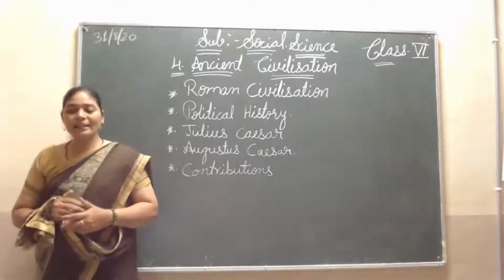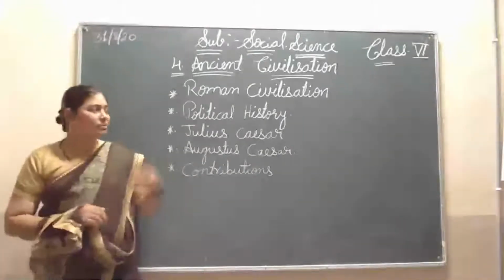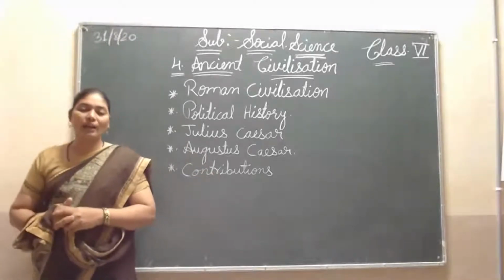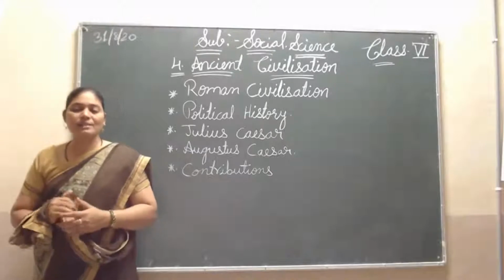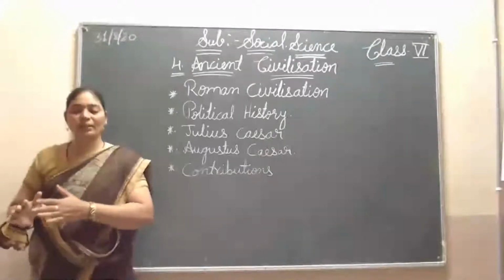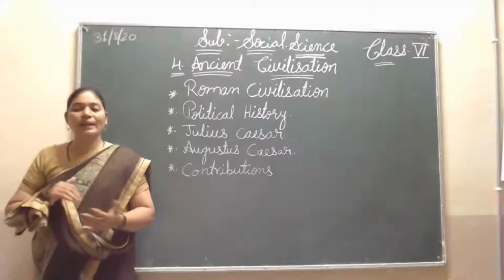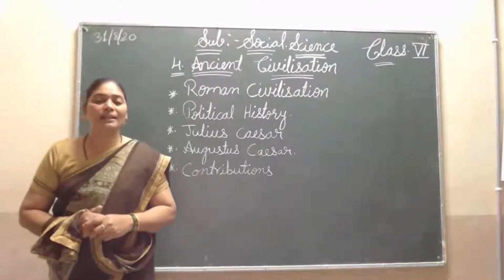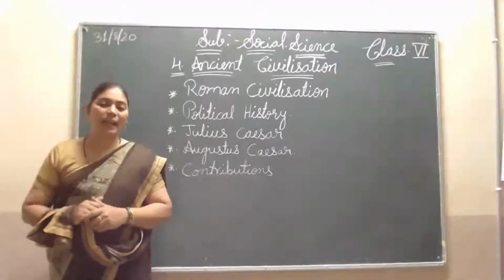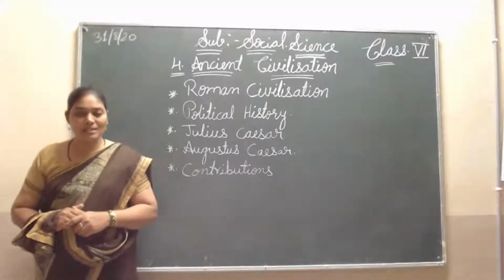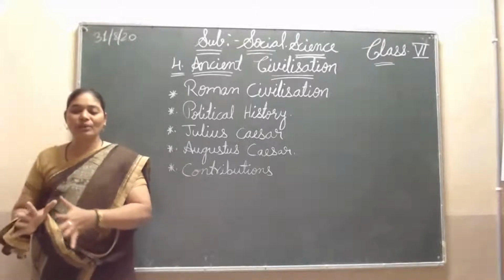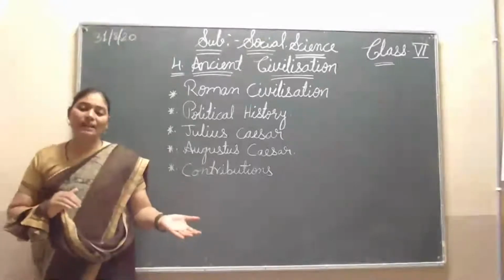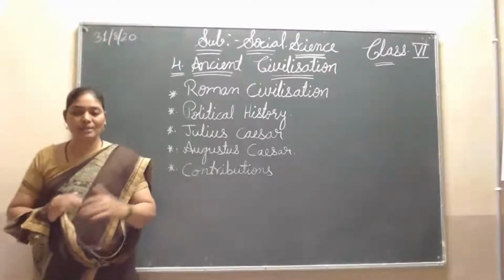So here, Italy is a peninsula. In the previous class also I told you, peninsula means what? It is also a peninsula, and this Italy is also a peninsula. It comes near the Mediterranean Sea, and it is near South Europe also. Peninsula means a land that is covered by water on three sides and land on one side continuously. So it is called a peninsula. Here Italy is a peninsula that stretches deeply into the Mediterranean Sea, and it comes near South Europe also.